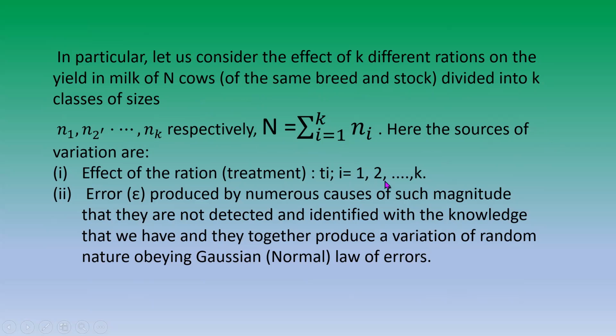So i = 1 to k. The error epsilon is produced by numerous causes of such magnitude that they are not detected and identified with the knowledge that we have, and they together produce a variation of random nature obeying the Gaussian law of errors.